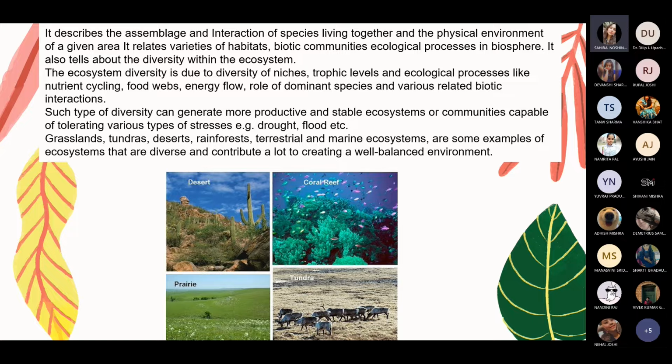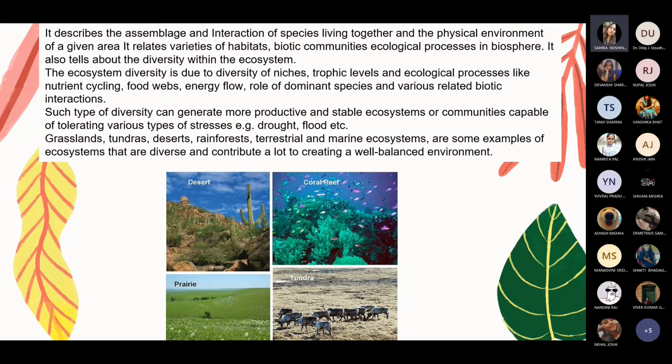Ecosystem diversity is due to diversity of niches, trophic levels, ecological processes like nutrient cycling, food webs, energy flow, role of dominant species, and various related biotic interactions. Such diversity can generate more productive and stable ecosystems or communities capable of tolerating various types of stresses, for example drought and flood.